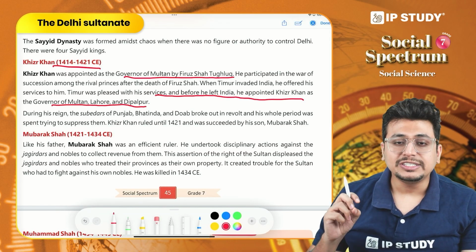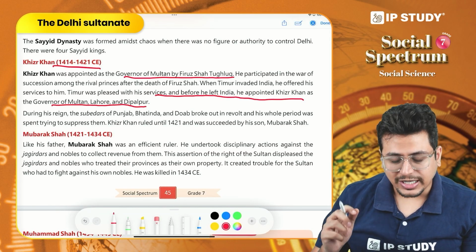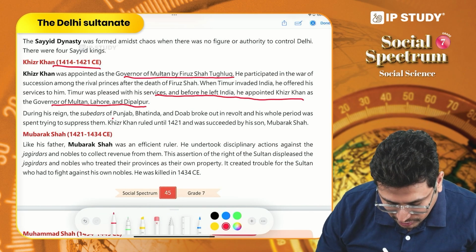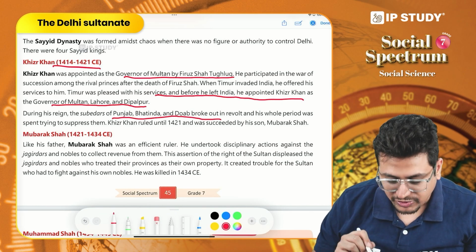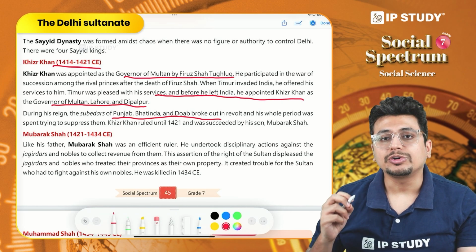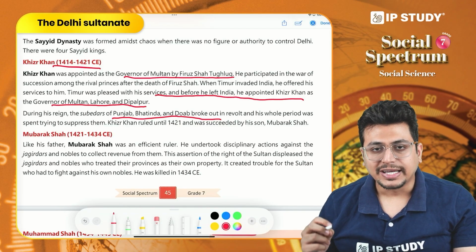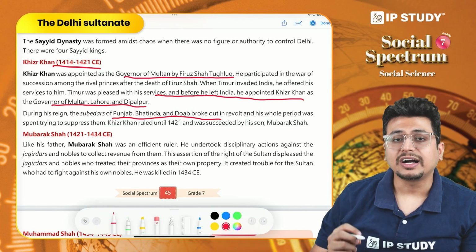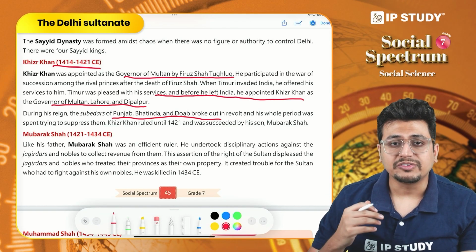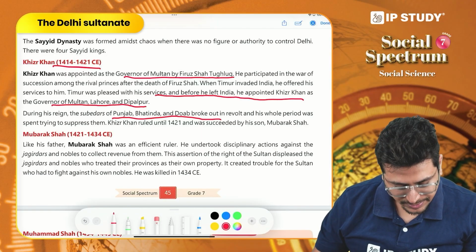But we also see that the Subadars of Punjab, of Batinda and the Doab region were not happy with him. They broke out in revolt against him. And that is why we see that Khizar Khan was not able to establish a very stable kingdom.